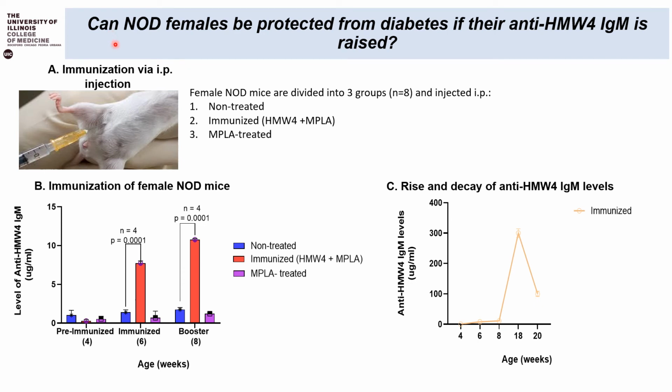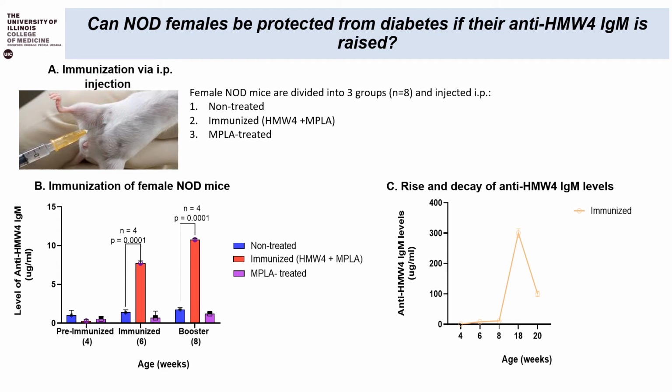Coming to our second question: can NOD females be protected from diabetes if their anti-HMW4 IgM is raised? For this experiment, we divided female NOD mice into three groups. The first one was non-treated, which were not injected with anything. The second one was the immunized mice, which were injected with HMW4 specific peptide and MPLA acting as an adjuvant. The third group was the control group, which was only injected with MPLA. All these mice were injected intraperitoneally as shown in figure A over here.